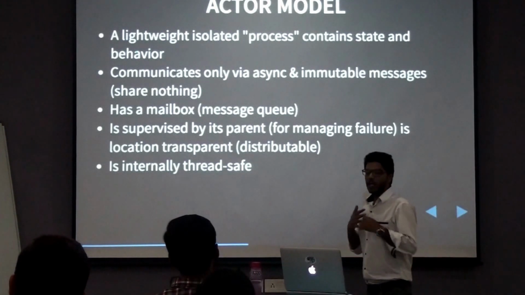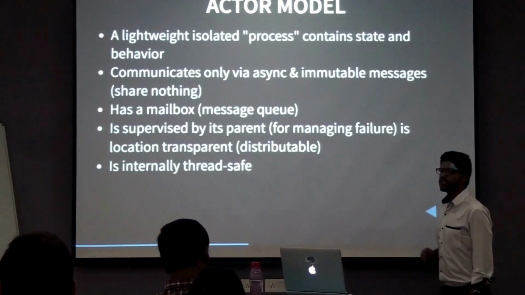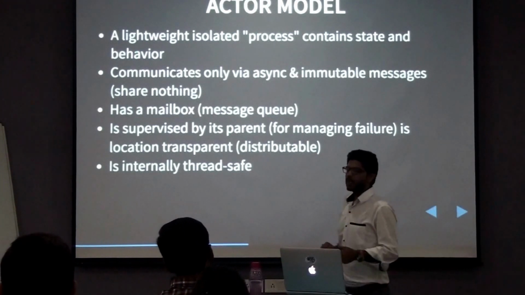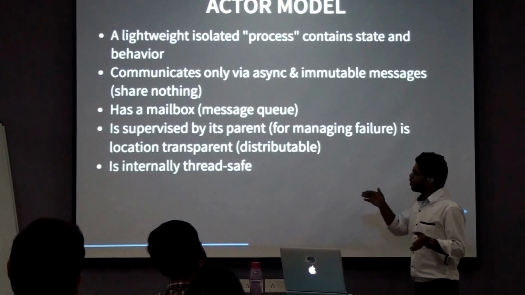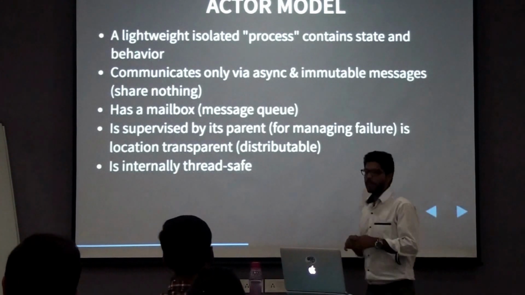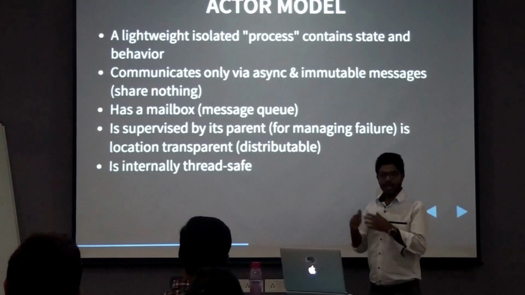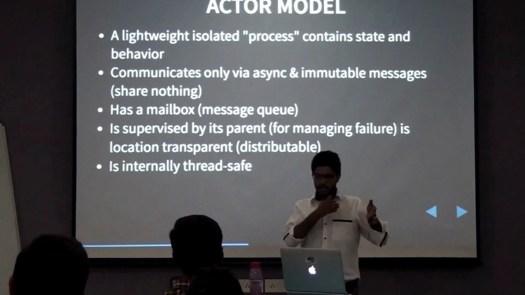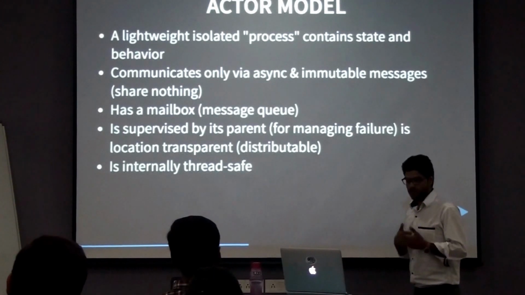So it is non-blocking, and it internally uses threads. At a time there can be millions of actors reliant on one single thread. All of this is abstracted from the user. The thread pooling is done by the actor system itself, so the user need not worry about those abstractions.